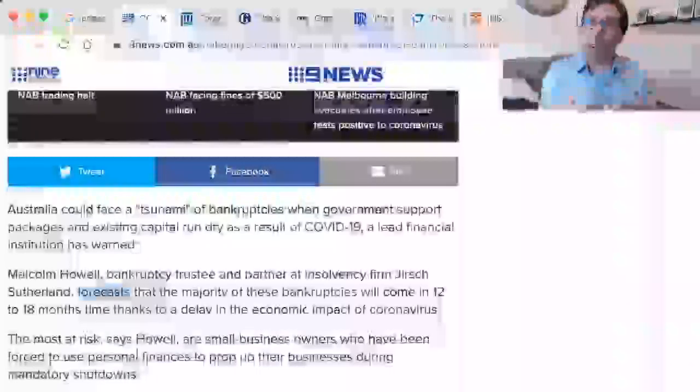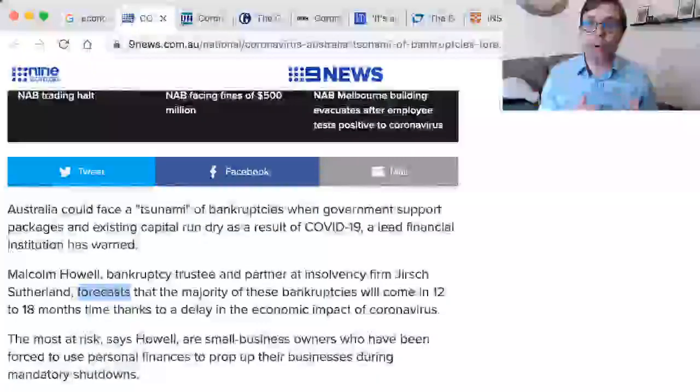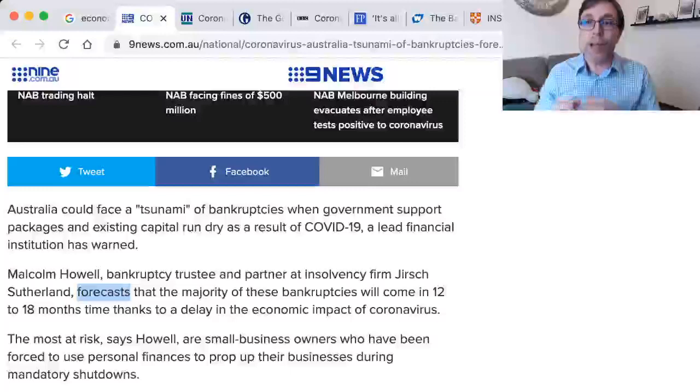When you think of forecast, you're talking about what will happen in the future. I think often people will hear this word used when talking about the weather forecast. What will the weather be like in the future? But you will also hear this when talking about the economy, the economic forecast. What will the economy look like in the future?